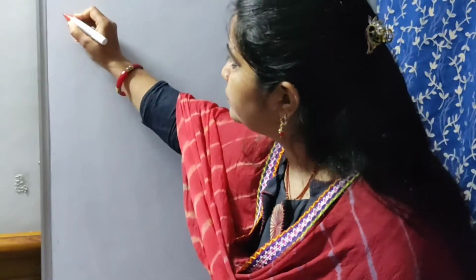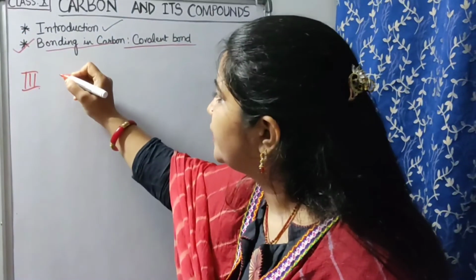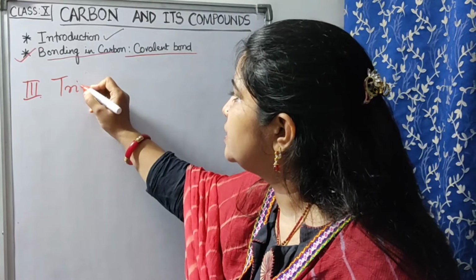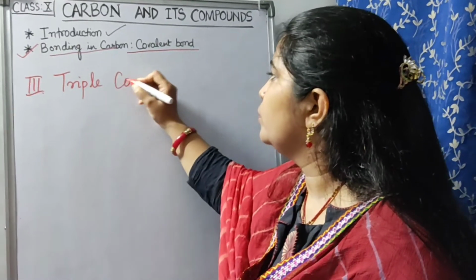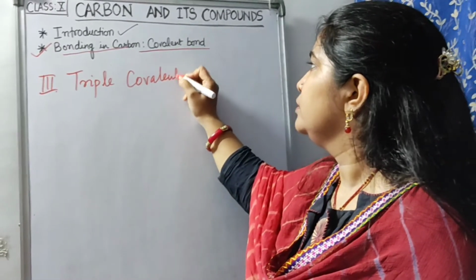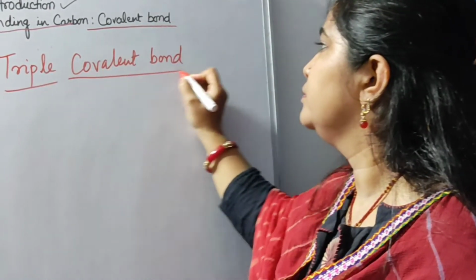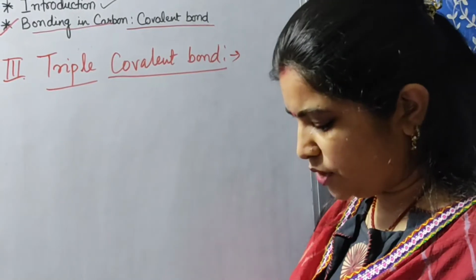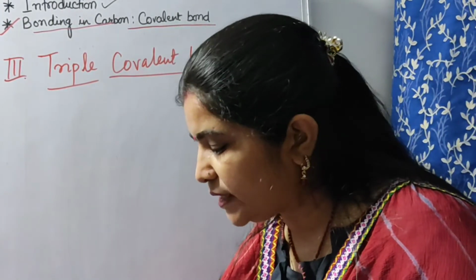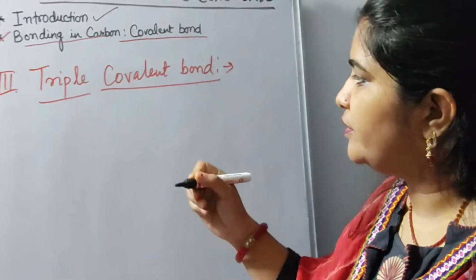In case of nitrogen, we generally see a triple covalent bond. Okay, children, we know that nitrogen has atomic number 7.